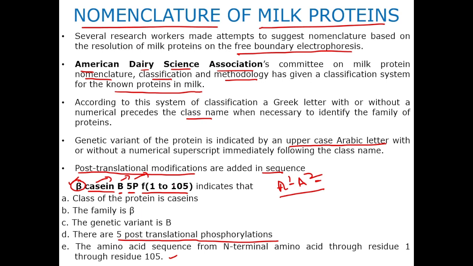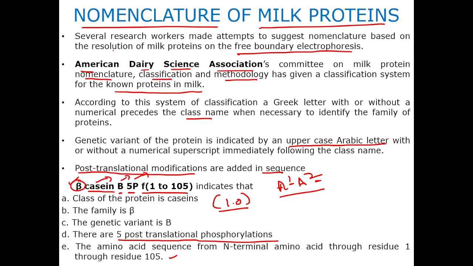Actually, this protein is nothing but para-kappa casein. Sometimes if there is confusion with regard to the Greek letter denoting the family of the proteins, then we can also add the electrophoretic mobility. So let's say in brackets here we can write 1.0. This denotes the relative electrophoretic mobility of the protein. If you see some proteins, you can find the relative electrophoretic mobility given in brackets. So this is the way we give the nomenclature to any milk protein.